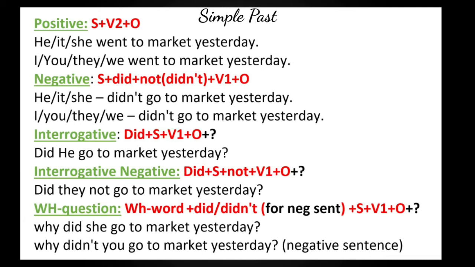Now for the last and the final one, WH question. In this formula, WH word plus did, and for didn't negative sentence, plus subject plus V1 plus object. For positive sentence, why did she go to market yesterday? And for the plural subject, for the negative sentence, why didn't you go to market yesterday?